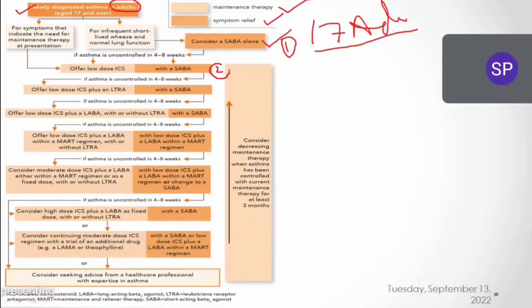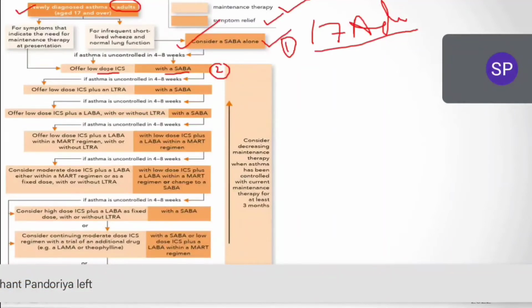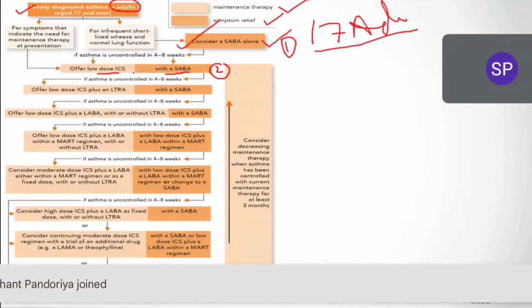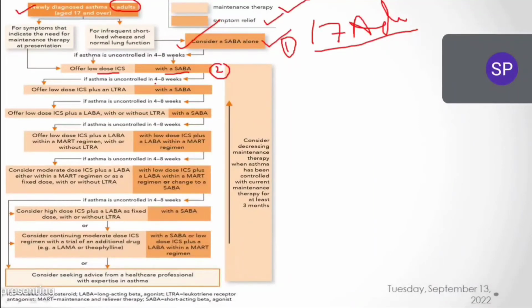In the second step, what do we have? We have started with inhaled corticosteroid. Along with this, we have SABA; SABA is continued like that only. Initially, we gave only the single drug SABA. For 4 to 8 weeks, it is not controlled. Then we added inhaled corticosteroid. Inhaled corticosteroid and SABA is given. If this dual therapy is not controlling the symptoms for 4 to 8 weeks, now we will go with the